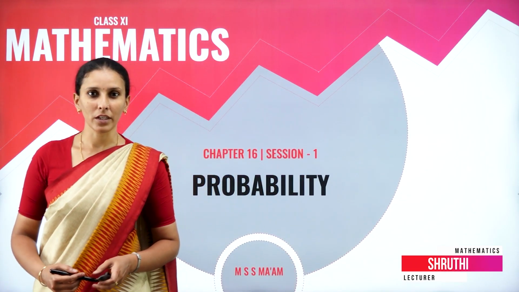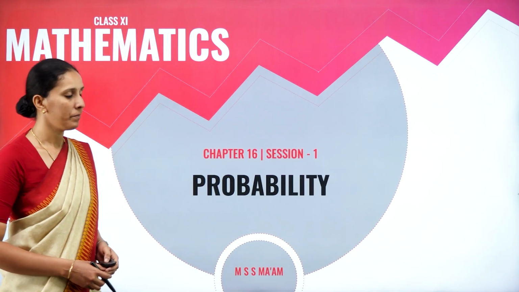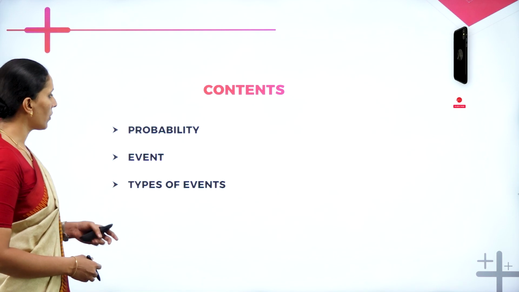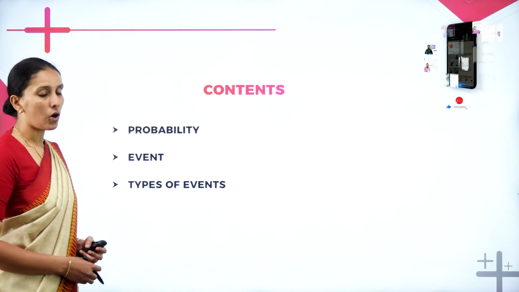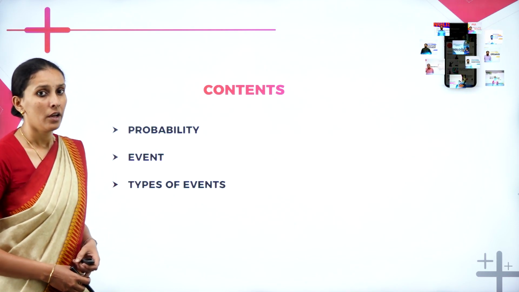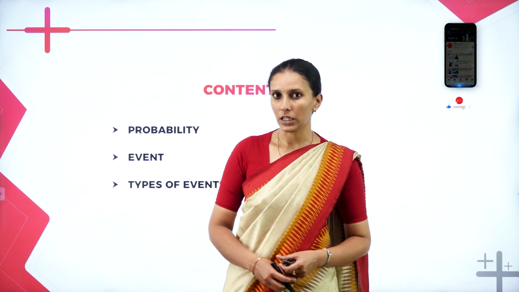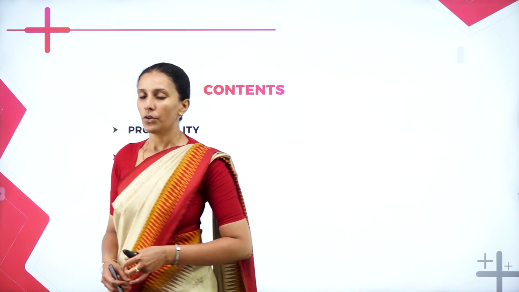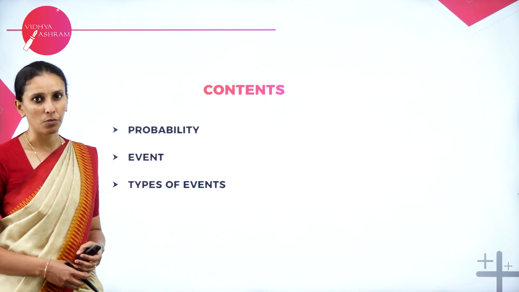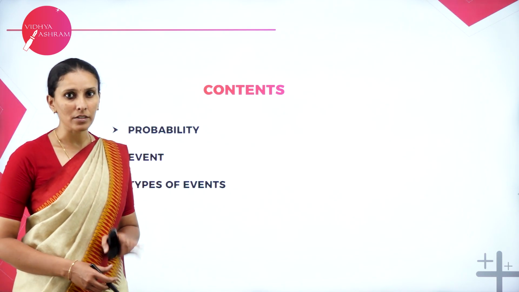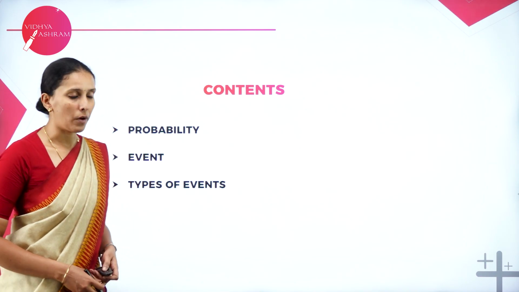Today we are starting with the new chapter, Probability, that is the last chapter of class 11. Now here in this session, we are going to learn the introduction to probability, the events, also the types of events. We already know that probability is nothing but the measure of uncertainty. So that means, whether it may rain today, or it may be very hot tomorrow. So that uncertain events can be measured usually by a mathematical term called probability.